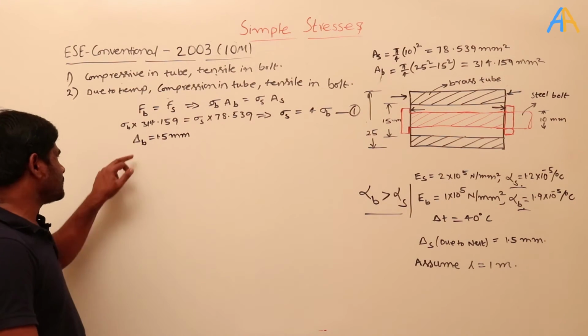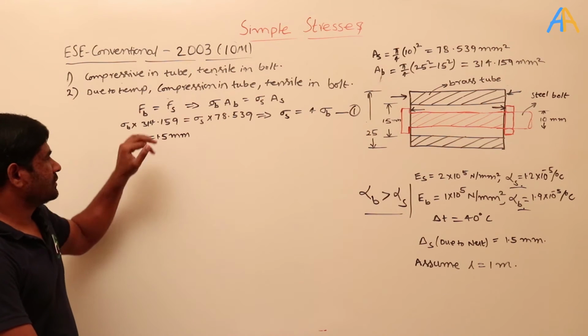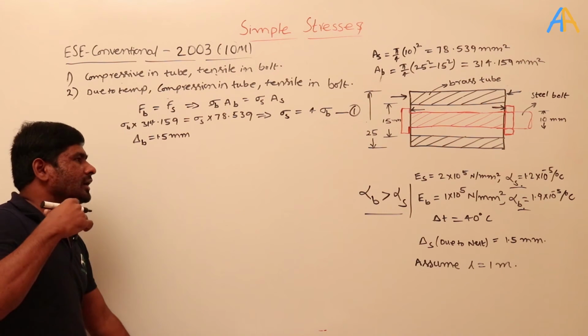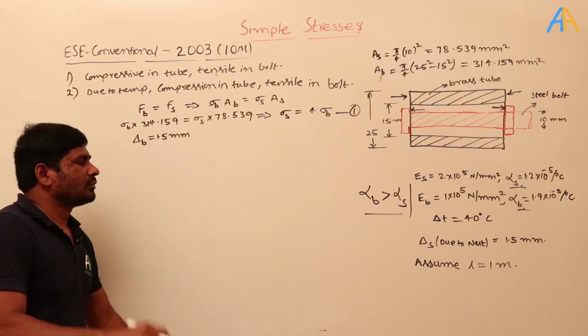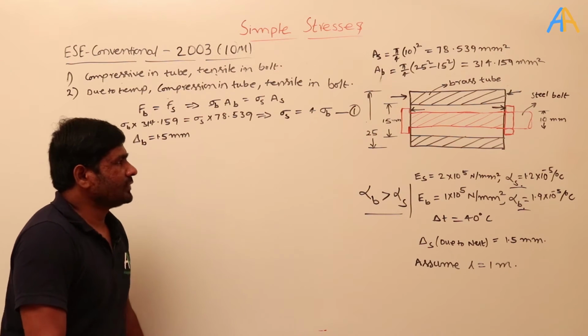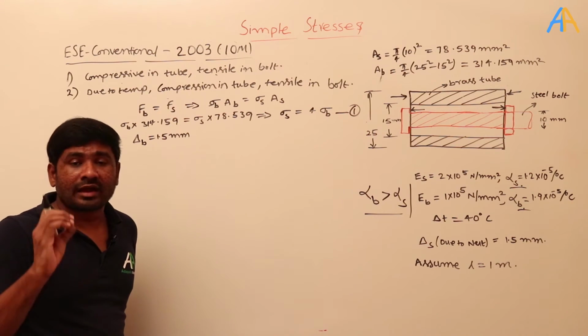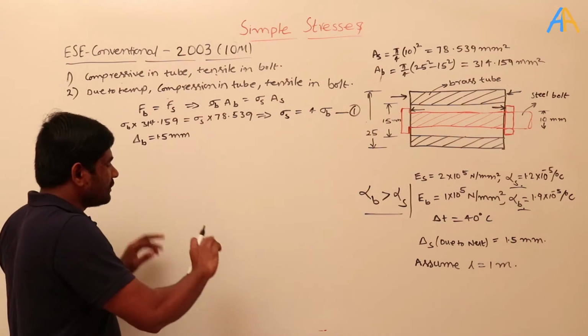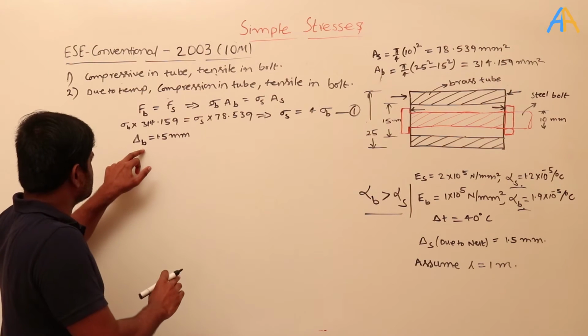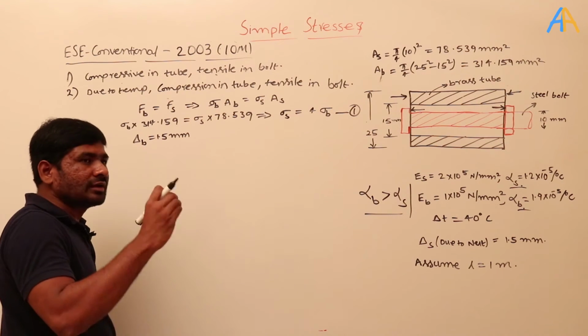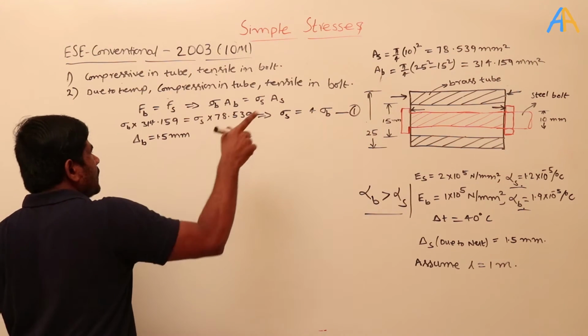This delta is because of, you forget about the temperature, here we have only the nut tightening. Because of the nut tightening, the brass tube is compressed, and whatever deformation is formed here is because of the compressive stress produced in the brass tube.